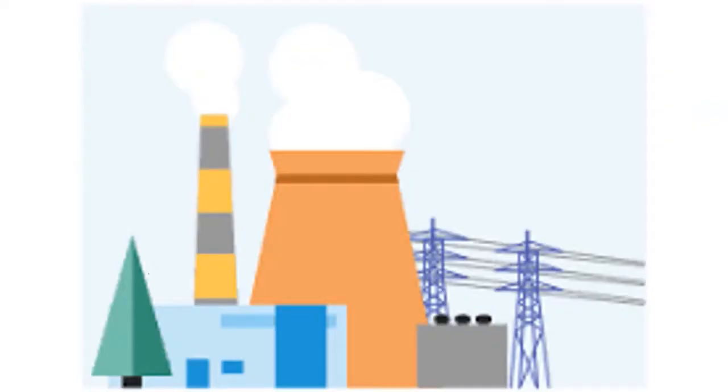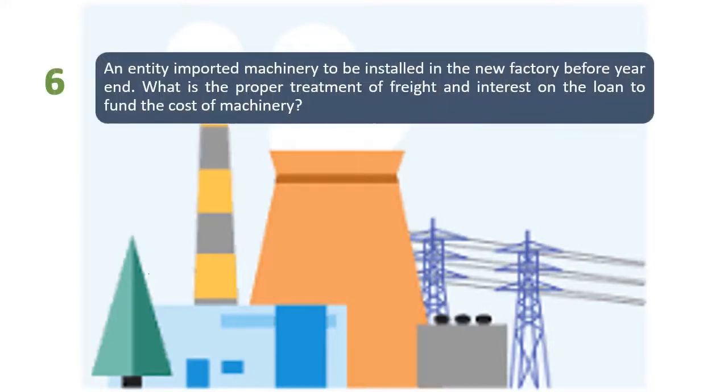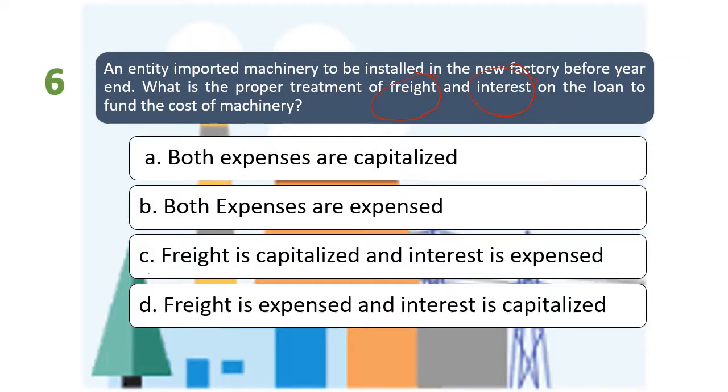Okay, so let's proceed to number 6. So the question is, an entity imported machinery to be installed in the factory before year end. So what is the proper treatment of freight and interest on the loan to fund the cost of machinery? So basically, meron tayong nakikitang cost dyan, which is the freight charges, and number 2 is the interest expense kasi inutang daw natin yung pambili ng ating machinery. So this is our choices. Letter A, both expenses must be capitalized. B, both expenses are expense. Letter C, freight must be capitalized and interest is expense. And D, freight is expense and interest is capitalized.